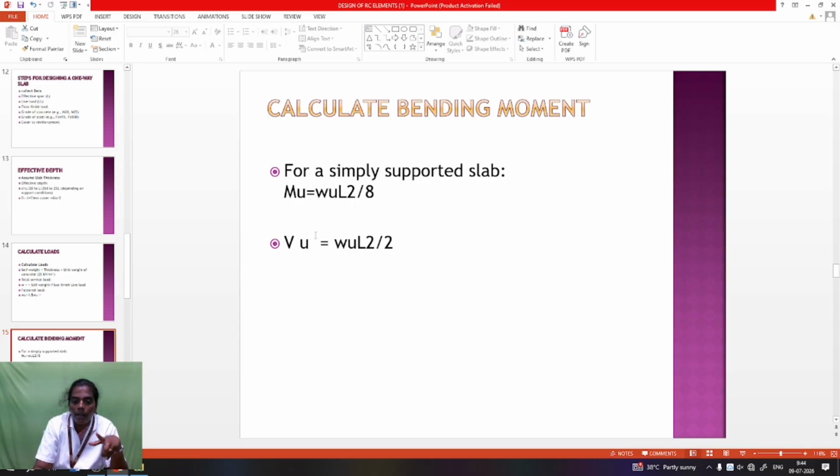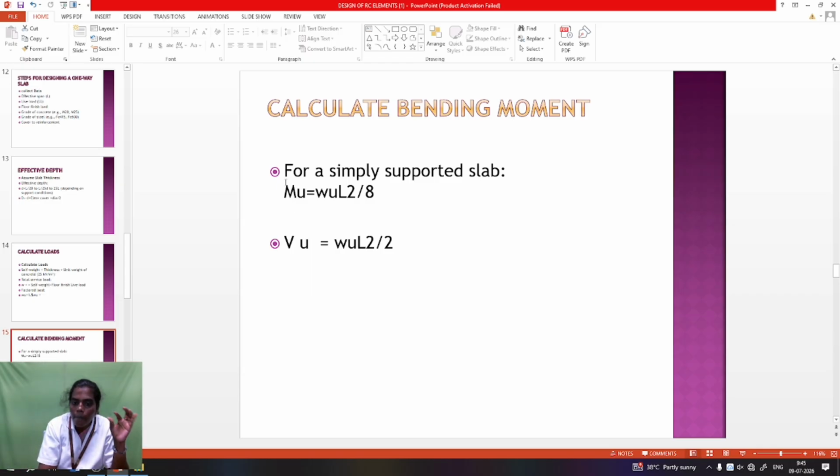The moment formula is WL square by 8. For a cantilever slab, such as the slab above a window or door, the moment value is WL square by 2. For a continuous slab, the dead load and live load change the coefficients, taken from IS 456, and the moment for continuous slabs is calculated. So that is the formula.